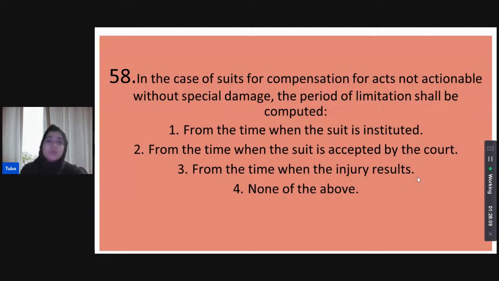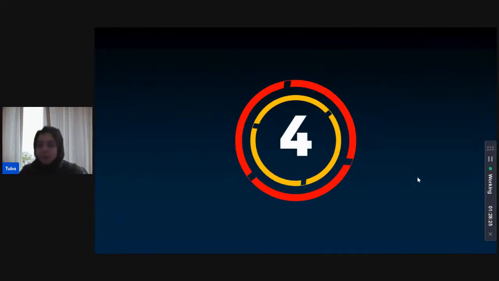Is it computed from the time when the suit is instituted? Is it computed from the time when the suit is accepted by the court? Or is it computed from the time where the injury has happened? Or is it none of the above? Shivani thinks it is from the time where the injury has happened, for which you will then require a special damage, right?